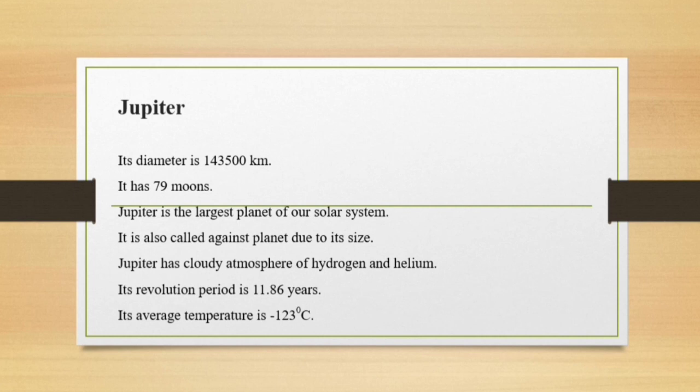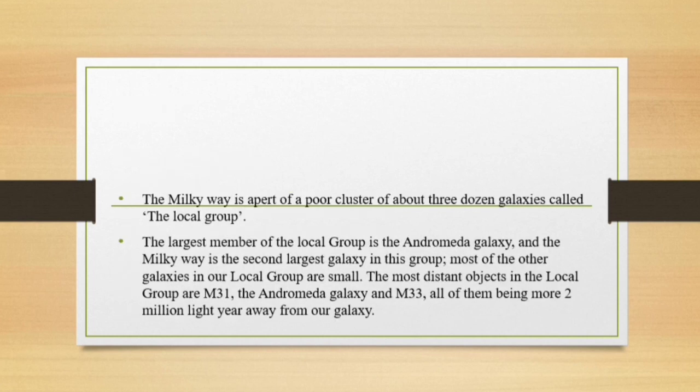The Milky Way is a part of a cluster of about 3 dozen galaxies called the Local Group. The largest member of the Local Group is the Andromeda Galaxy, and the Milky Way is the second largest galaxy in this group. Most of the other galaxies in our Local Group are small. The most distant objects in the Local Group are M31, the Andromeda Galaxy, and M33, all of them being more than 2 million light years away from our galaxy.